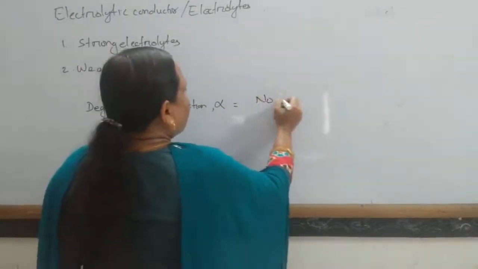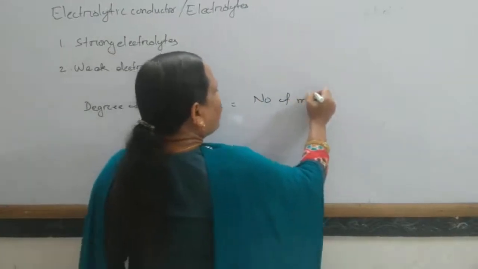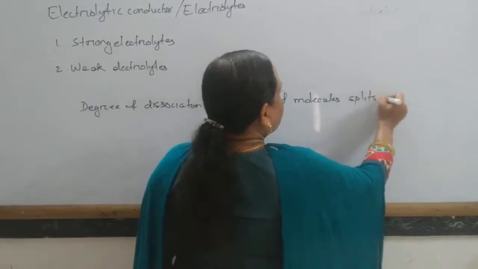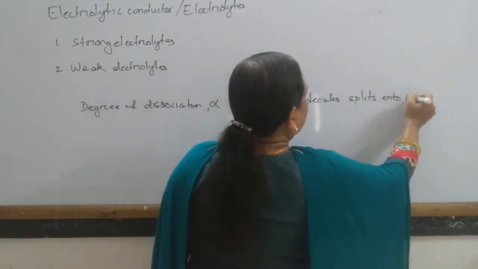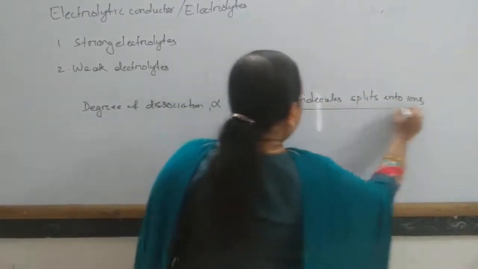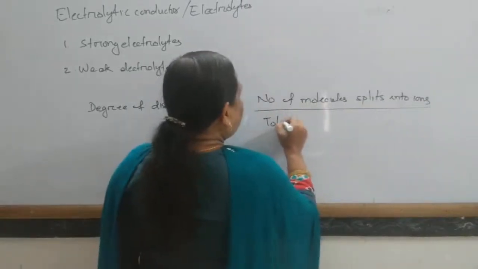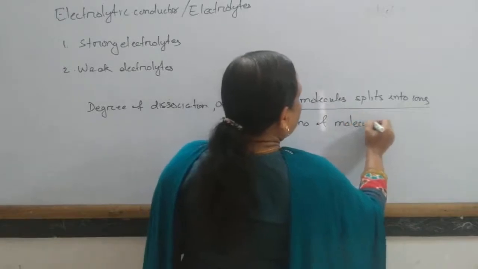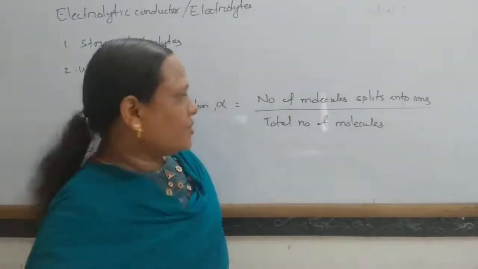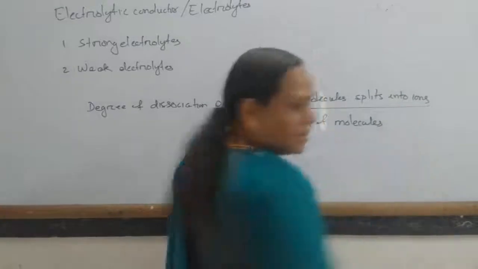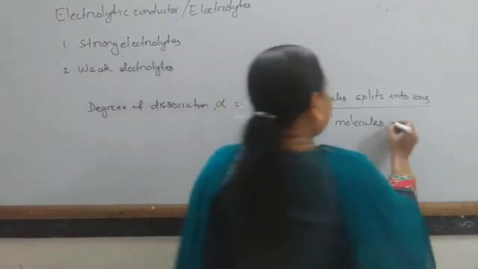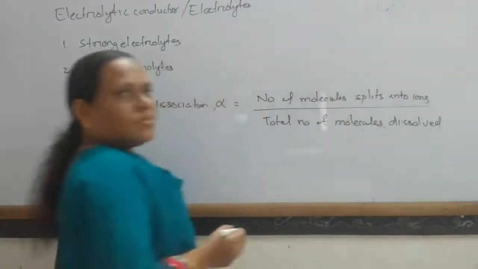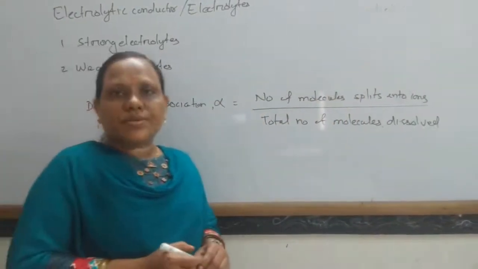Alpha is the number of molecules that split into ions divided by the total number of molecules dissolved, or the total number of molecules present.